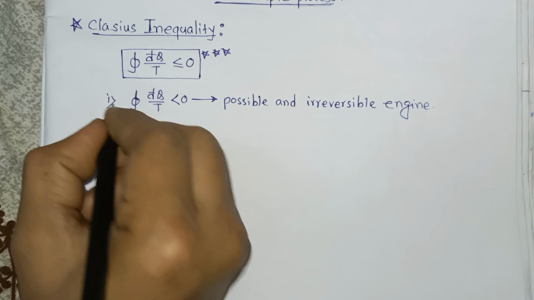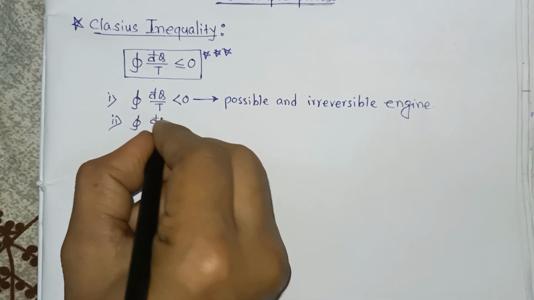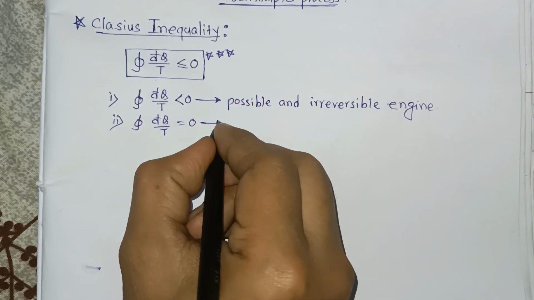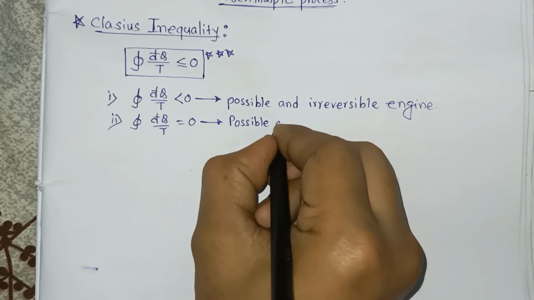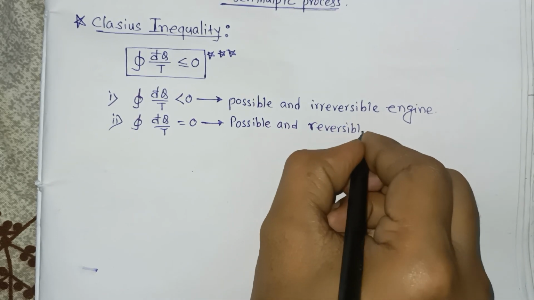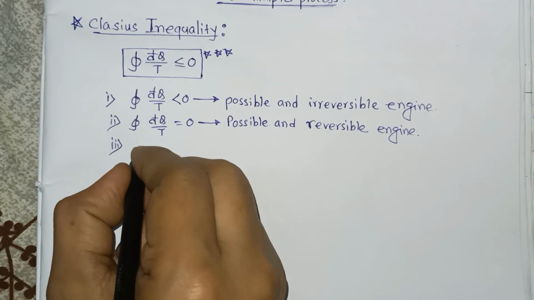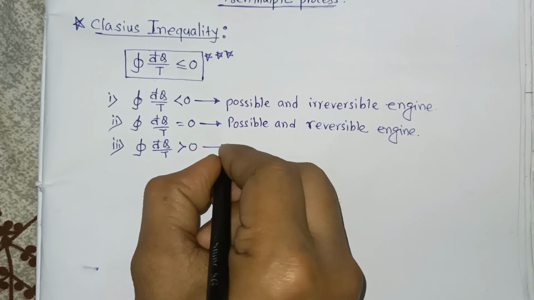Okay. Now second, if the cyclic integral of del q by T is equal to 0, that means it is a possible and reversible engine. And third, if the cyclic integral of del q by T is greater than 0, basically this is